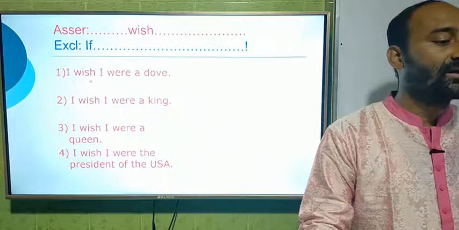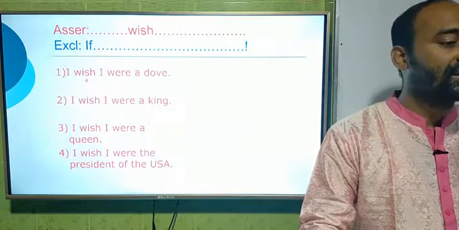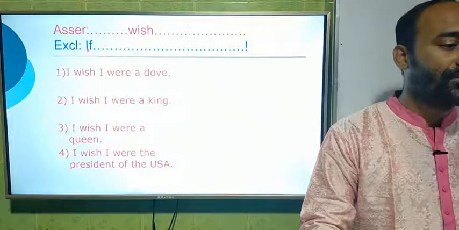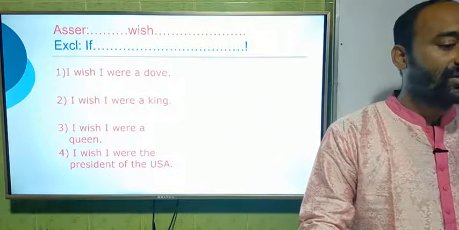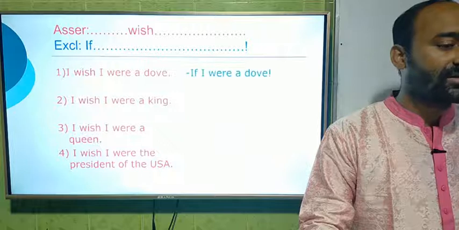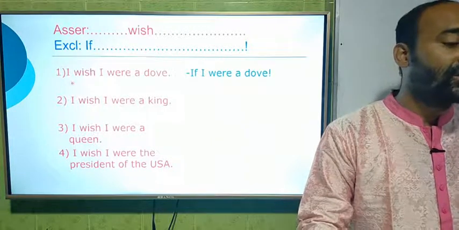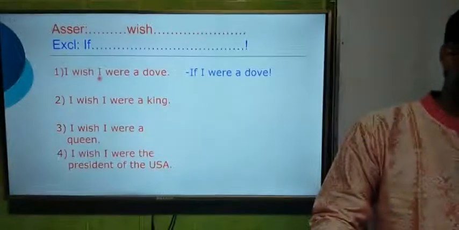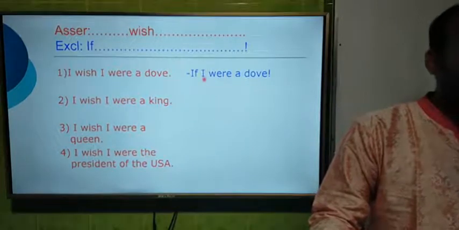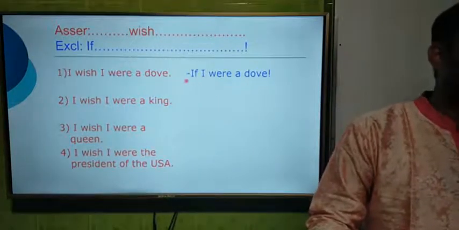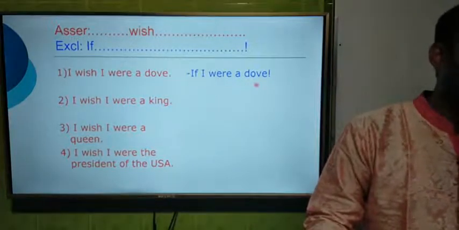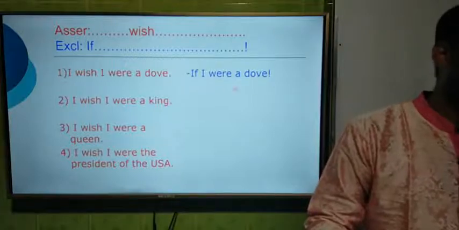Here the sentence is with wish, so we have to use if. So at first we have to write down if, and look at the answer: if I were a dog. You see that in the assertive sentence there are 2 subjects, I wish I were. We have to use only one subject in the exclamatory sentence here. So the answer has become, if I were a dog. This is the answer of the first question.